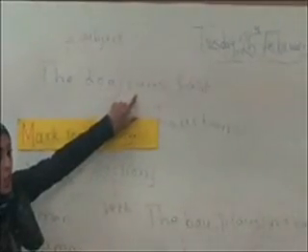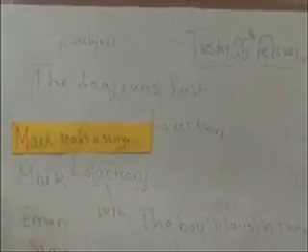I go back to this sentence again. Mark reads a story. Let's look at reads. Reads is the action that Mark did. So we call this action the verb. Back to Sama's sentence: the boy plays in the garden. So plays is the verb, and we call the verb the action. The dog runs fast. What does the dog do? He runs. So runs is the verb, and we call the verb the action.